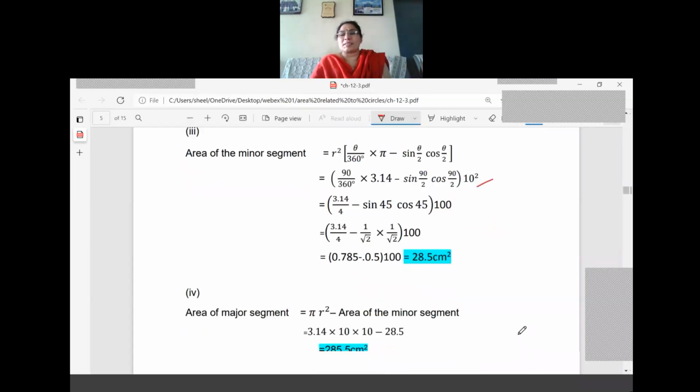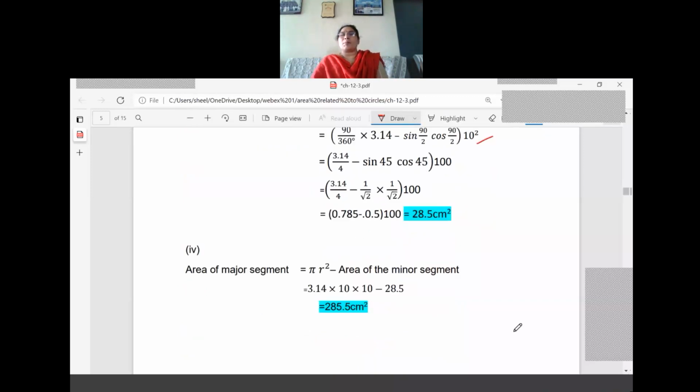Now what is the next part? Area of the major segment. For the area of the major segment, there is no formula like 360 minus theta. There is no shortcut. What we should do is calculate the area of the circle first, then subtract the area of the minor segment we got here. So 3.14 into 10 into 10 minus 28.5. What is the answer here? It is given, it is 285.5 centimeter square only.